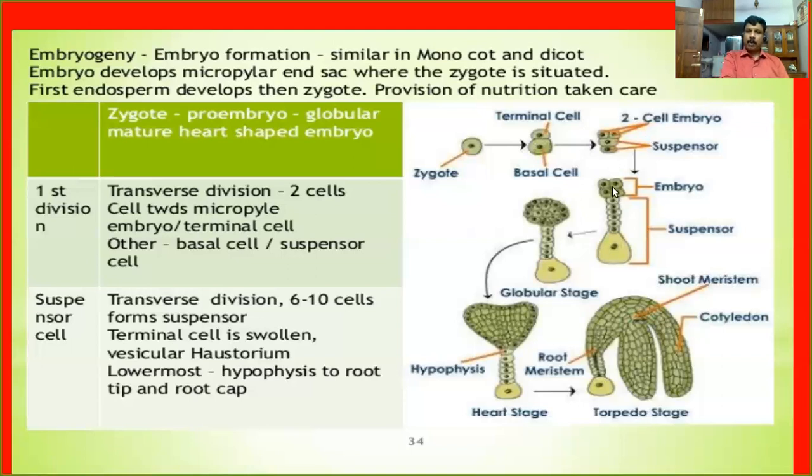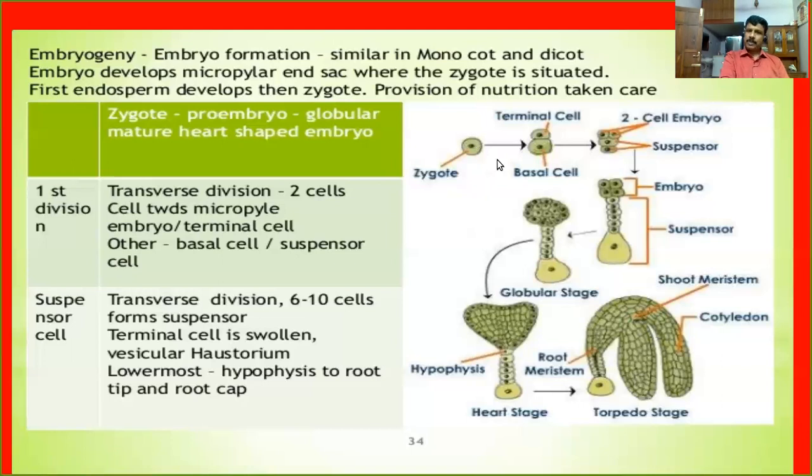Look, this is the pro-embryo, this is the globular embryo. Then again, this is called a heart-shaped embryo, and this is the final stage, or torpedo stage. Pretty clear. This is the entire process of embryo development from a diploid cell, the zygote.